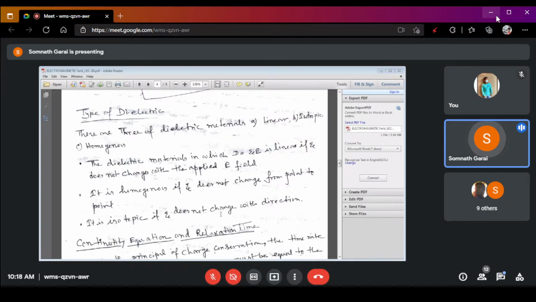The characteristic of this dielectric is that its value does not change after applying an external electric field E.